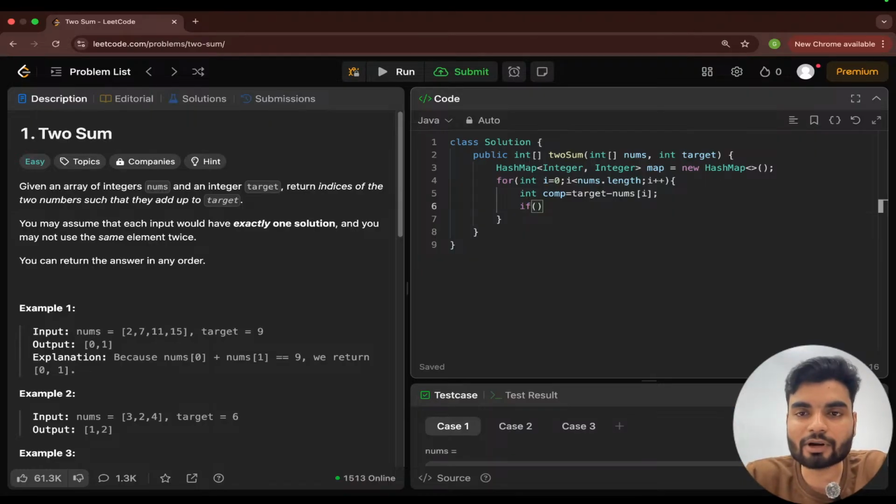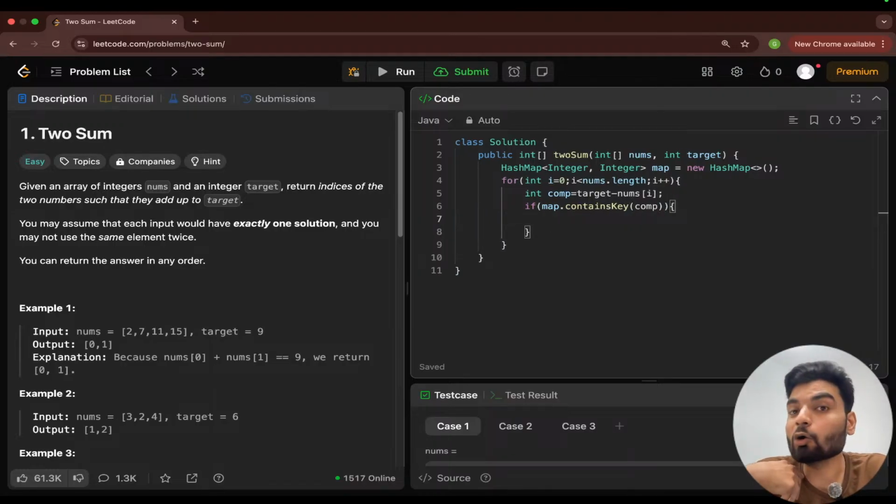So basically, here I will check map.containsKey. What key? If this complement is available in the map, at that time I receive my output. I found these two elements, because the complement will only be available in the hash map if we have stored that particular element. Yes or no?